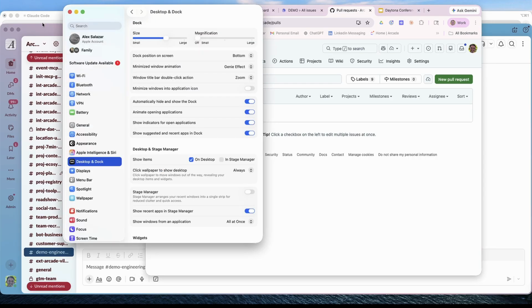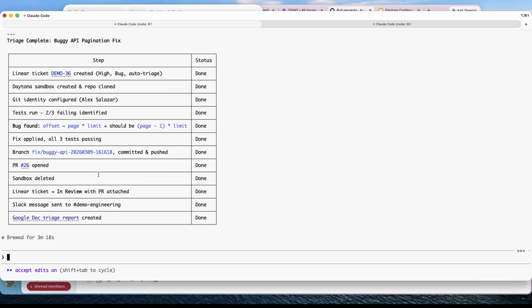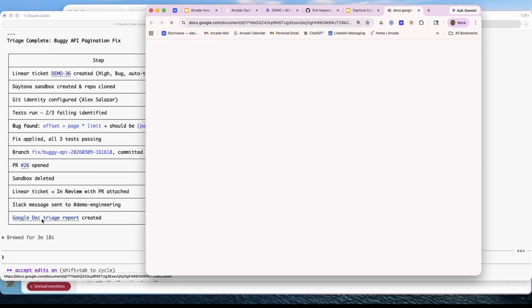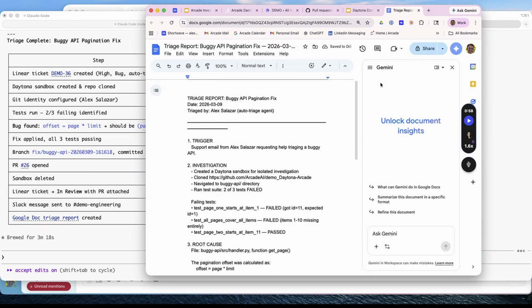And when we go back to this, this is the final assessment of all the work that it has done. It has created a Linear ticket. It managed the sandboxes. It configured the Git identity so that the pull request was attached to me as the user. It found the bug, it applied the fix, created the branch, pushed it, issued a pull request, then cleaned everything up and sent the reports to everybody. And then here we can see the Google Doc triage report, all completed.